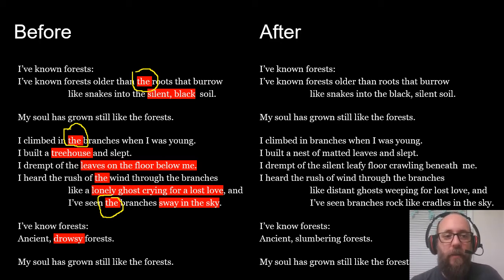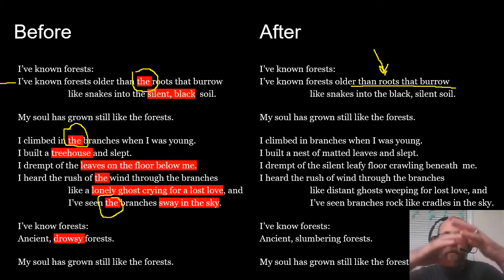So let's look at an example. This line right here, line 2. I've known forests older than the roots that burrow, versus I've known forests older than roots that burrow. And I think taking out the here emphasizes roots in a different way. It makes it feel like this is talking about a universal idea.